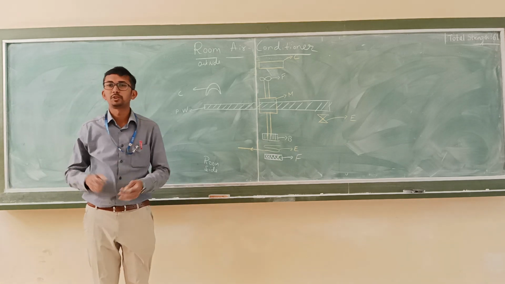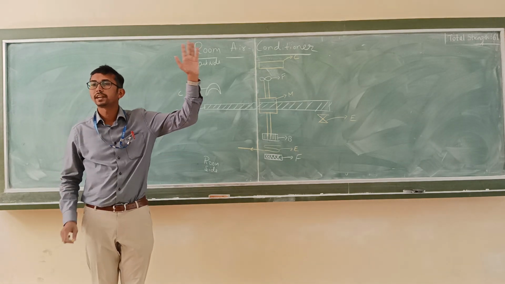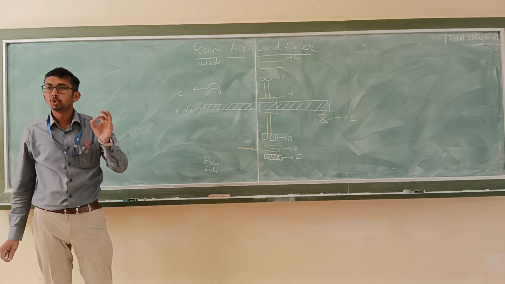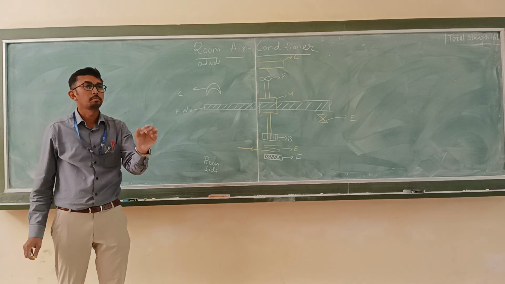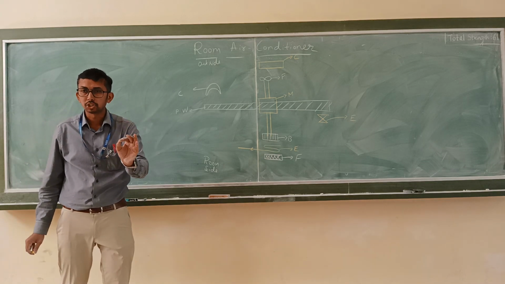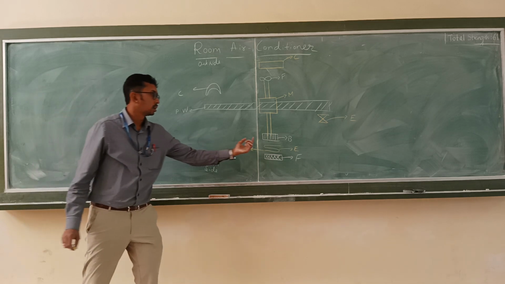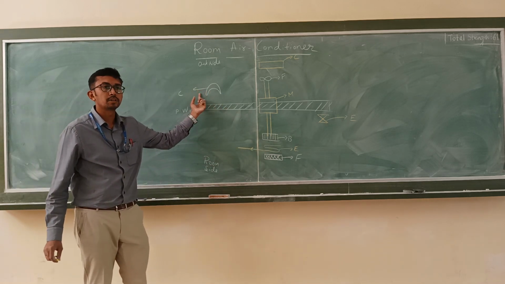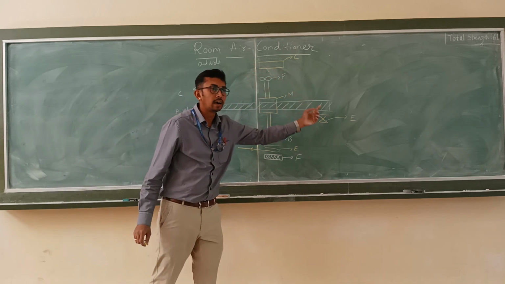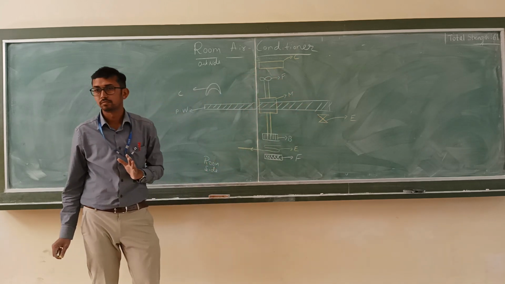Okay, so let us study about the room air conditioner. The room air conditioner works on the principle of vapor compression refrigeration. Mainly it consists of what? Evaporator, compressor, condenser and expansion valve.